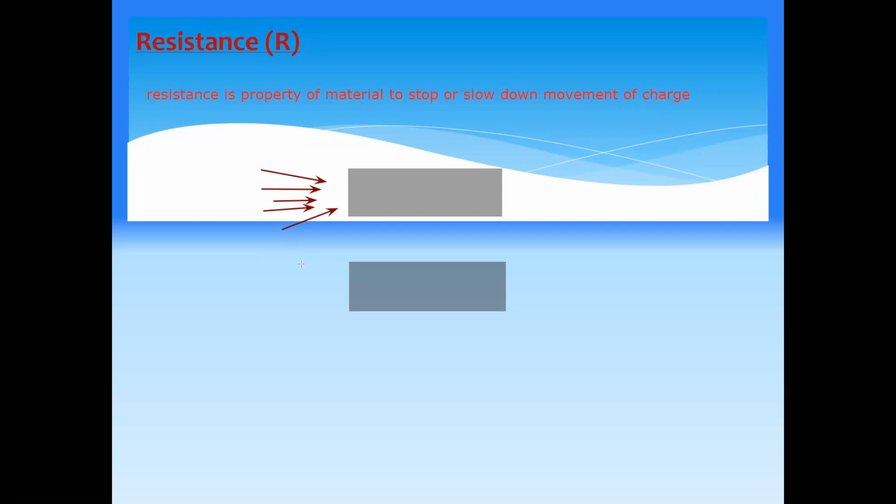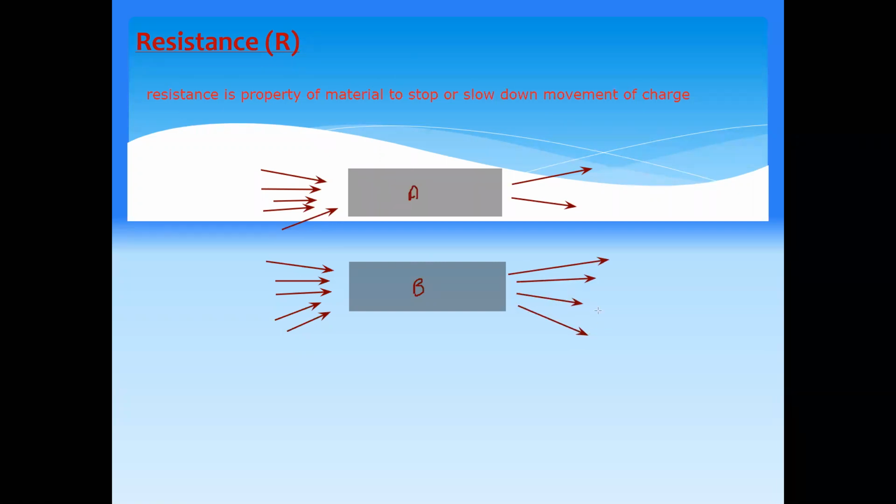And for material B, five charges are entering from the left hand side as well. But what happens when the charges come out? You will find only two charges are able to come out from the other side of material A, and for material B, four charges are able to pass out to the other end. Which material has a higher resistance, or a greater capability to stop the movement of the charges?